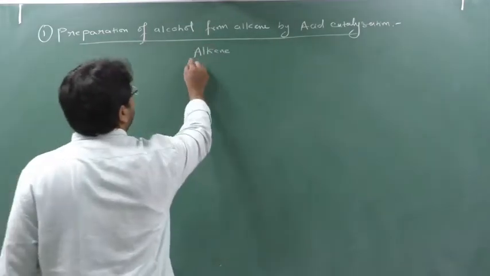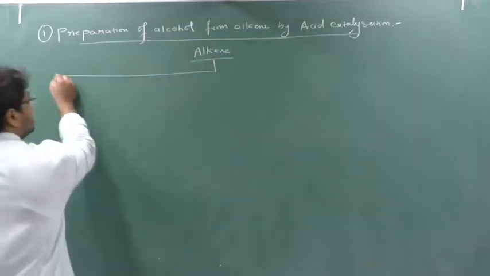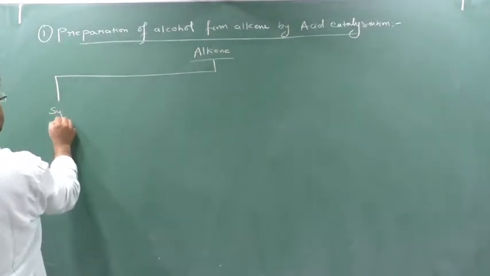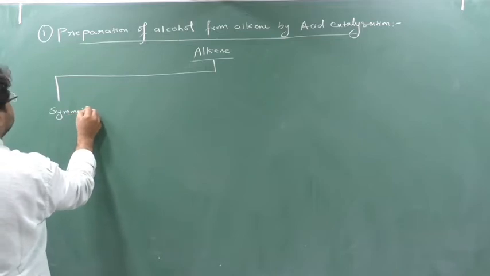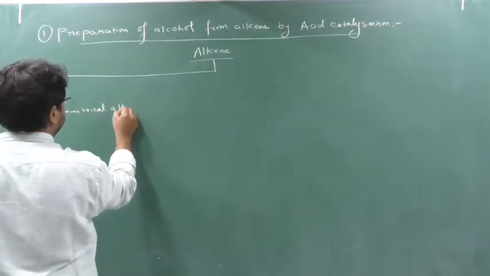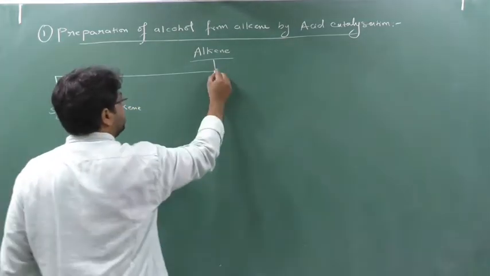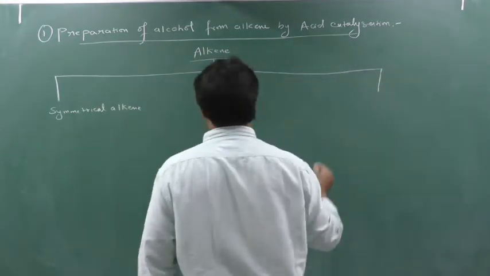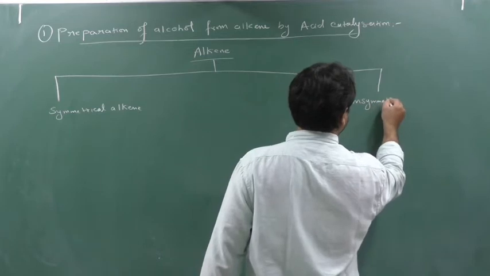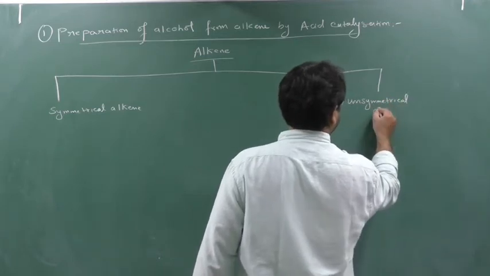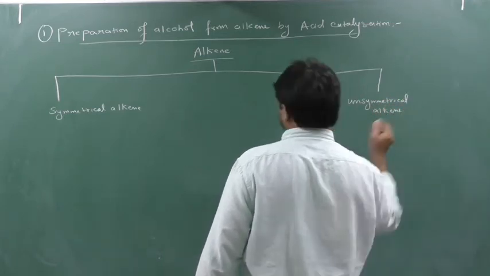As we know, alkenes are of 2 types. First is symmetrical alkene, and second is unsymmetrical alkene. What do we mean by symmetrical alkene?